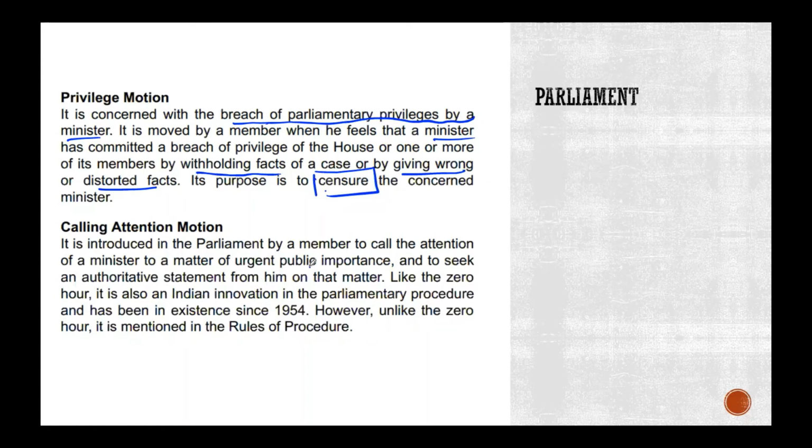Have you guys heard of privilege motion? Have you come across that? You guys are readers of the Hindu, right? No? Okay, so for instance, not to dwell on the politics behind this, but the Congress party moved a motion against the minister of state for health, saying that she has misled answers on COVID deaths. And this happened in Rajya Sabha.